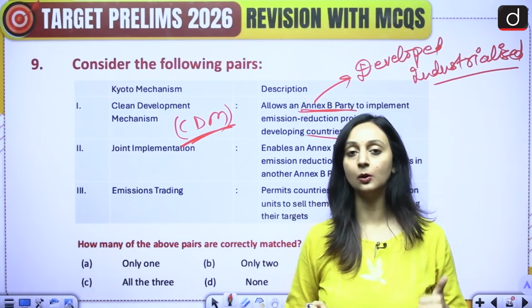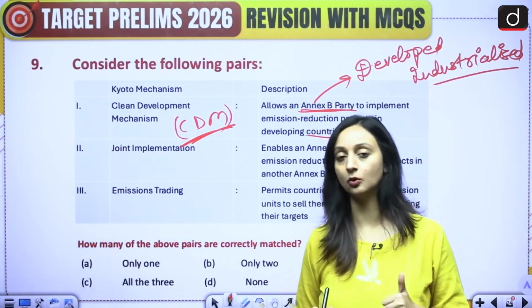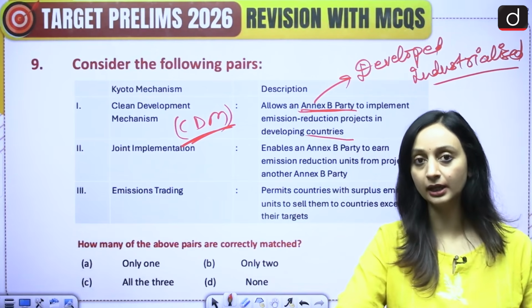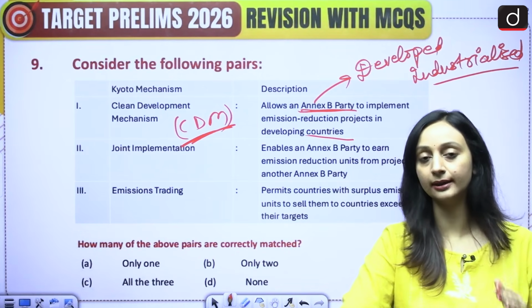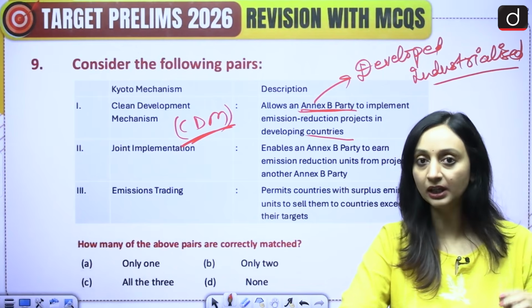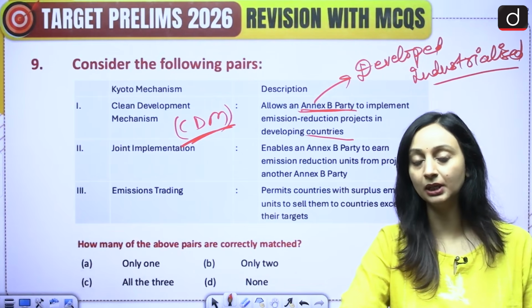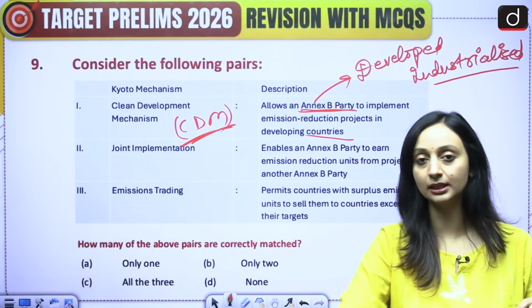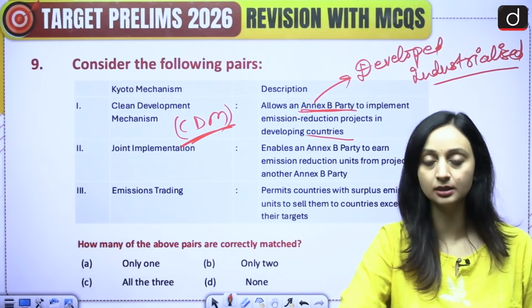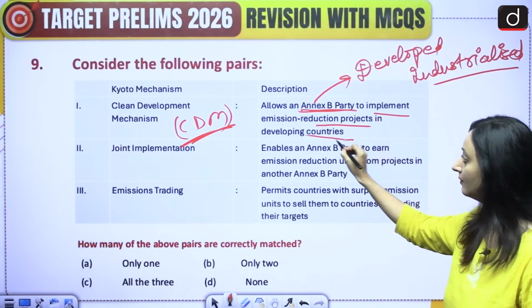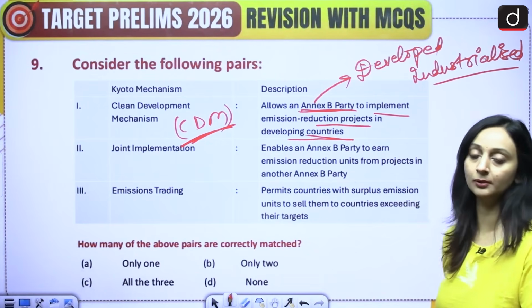Yes, it does allow an Annex B party. Annex B parties are most of the parties that are already covered in Annex 1, but here the Annex B parties are given specific targets. Annex 1 covers most of the industrialized nations, but Annex B is a list of all those industrialized nations which have been given certain targets. So these Annex B countries can implement emission reduction projects in developing countries under the Clean Development Mechanism.